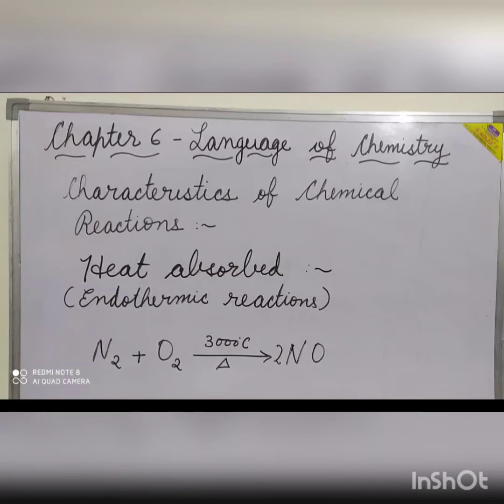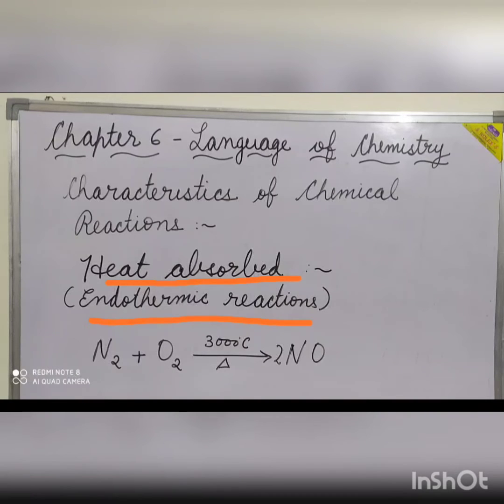Some of the chemical reactions are categorized by absorption of heat energy or evolution of heat energy. Depending upon whether the heat energy is absorbed or evolved, the chemical reactions can be of two types. The first type of reactions in which the heat is absorbed. Such type of chemical reaction in which heat energy is absorbed by the reactants is called an endothermic reaction. An endothermic reaction causes the fall in temperature.